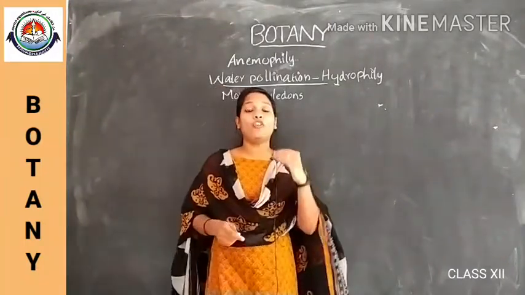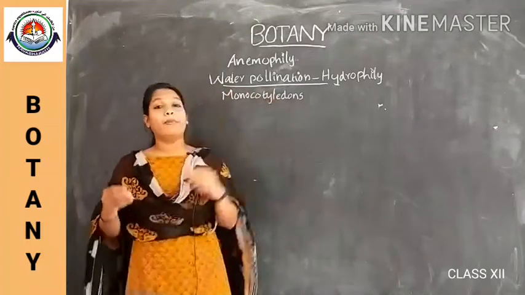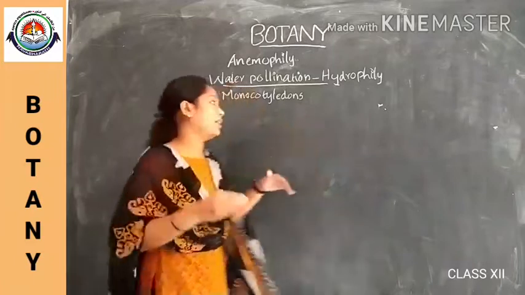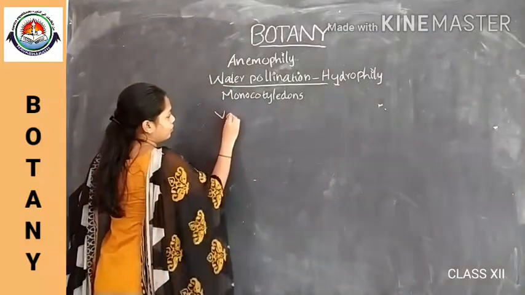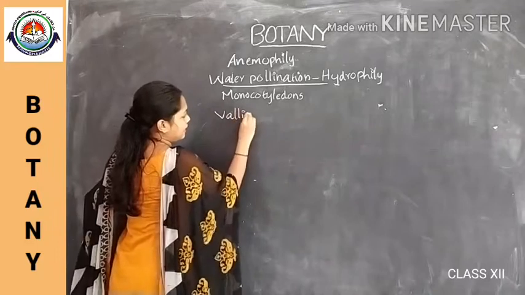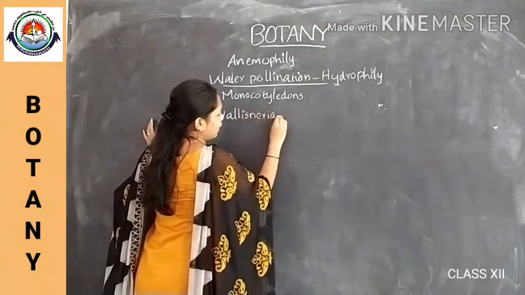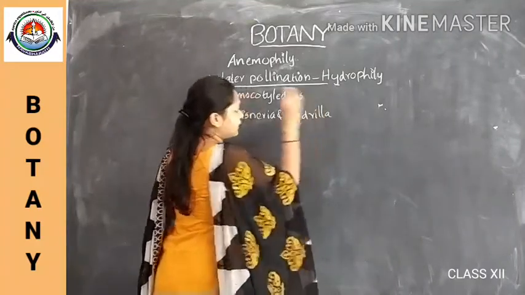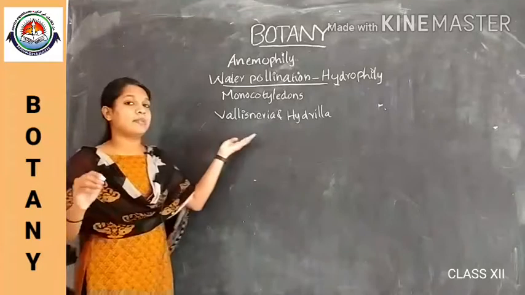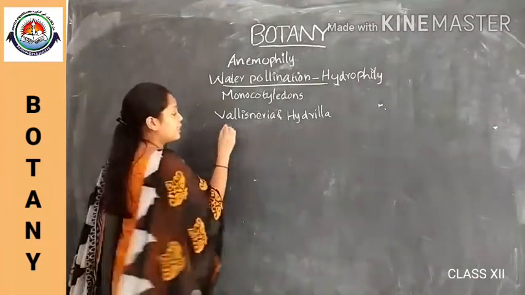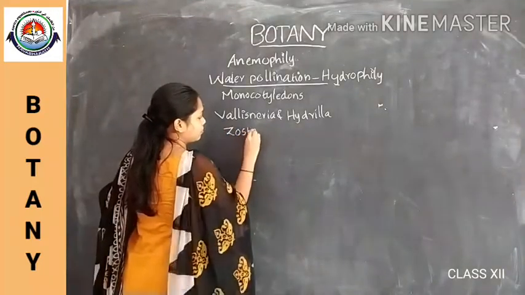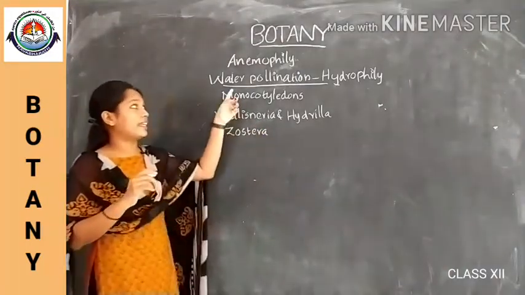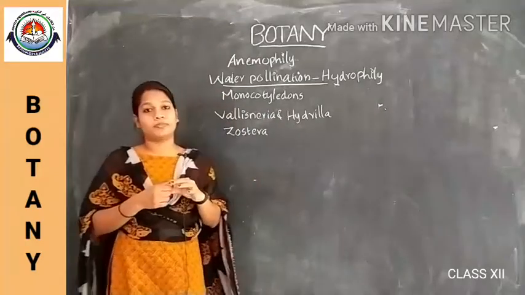Examples of plants that show water pollination are Vallisneria and Hydrilla in freshwater plants, and some marine seagrasses like Zostera. These are the examples of plants that carry out water pollination.